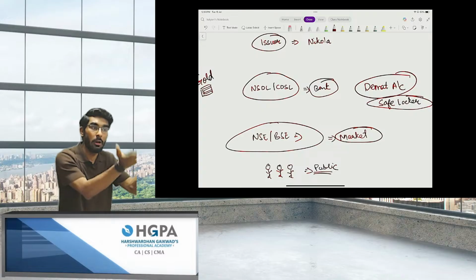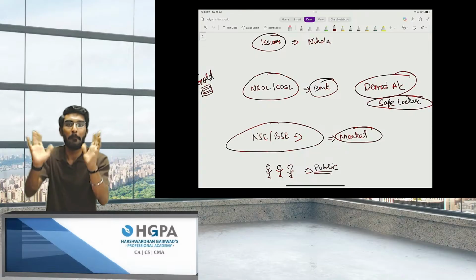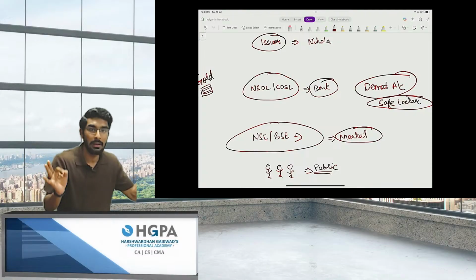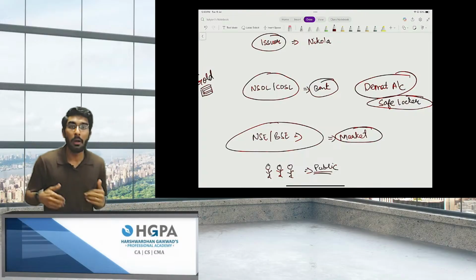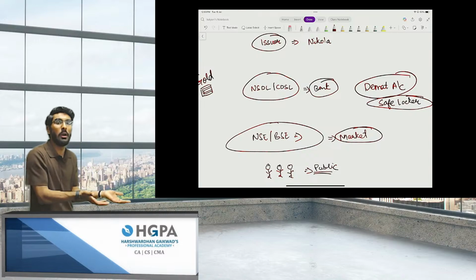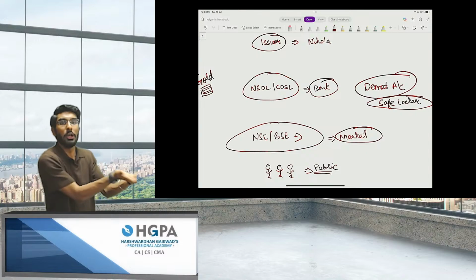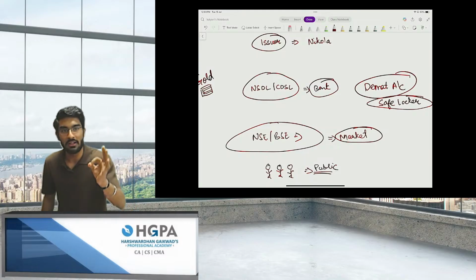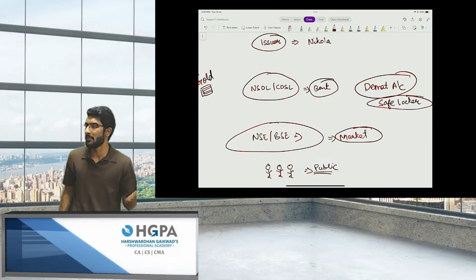Now, where do you think the lockers are? The lockers are in a bank, and that bank is called NSDL and CDSL. Now, in case you want to sell this gold in exchange for money, where will you go? You will go to a market, and that market is called, people, NSE and BSE. Very, very simple, people.